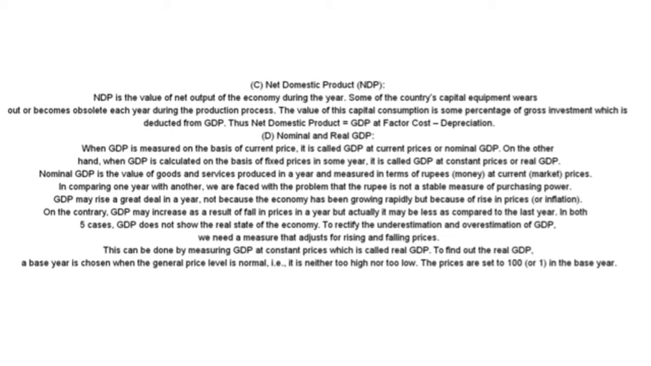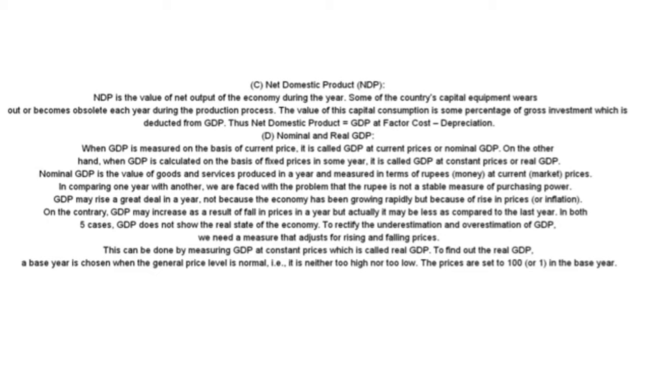So, what is nominal and real GDP? When GDP is measured on the basis of current price, it is called GDP at current prices or nominal GDP. On the other hand, when GDP is calculated on the basis of fixed prices in some year, it is called GDP at constant prices or real GDP.